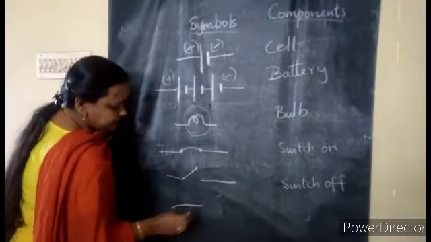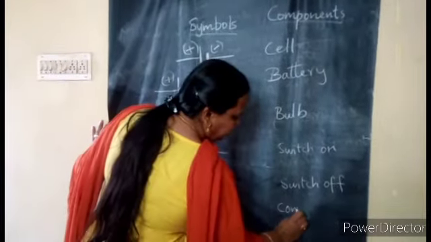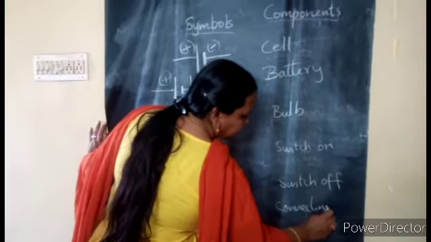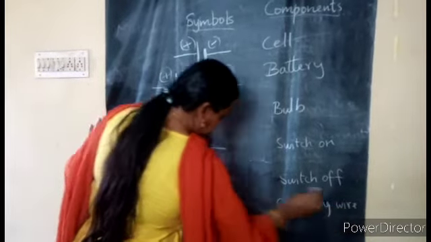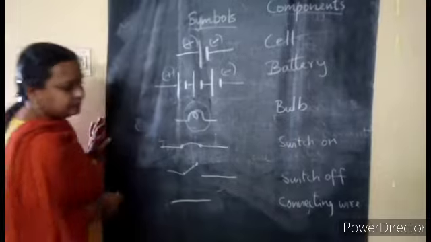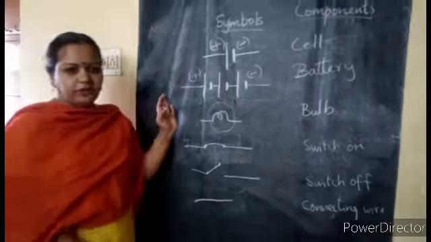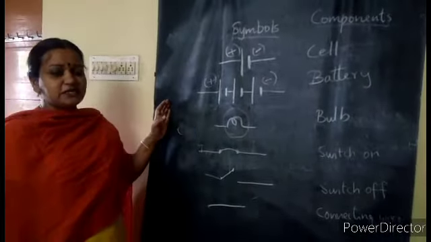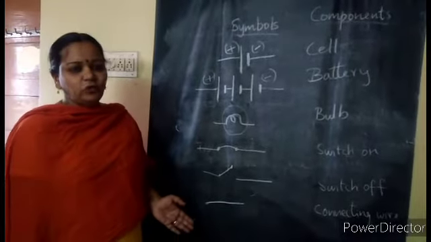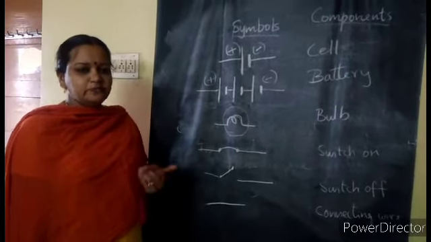And the connecting wires. Wires are always needed, so for connecting wires you can just draw a line like this. So these are the major symbols. For the 7th class electricity chapter, if you know these 6 symbols very well and how to use them properly, that is more than enough for you.